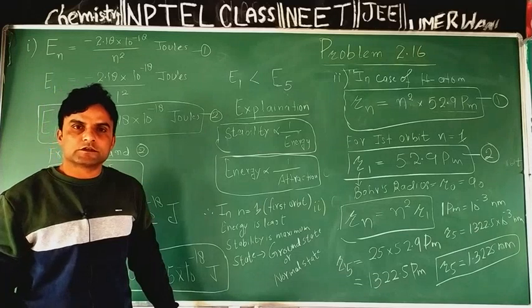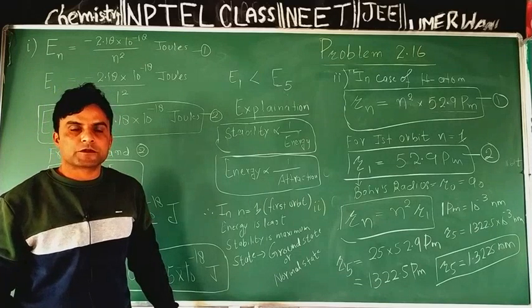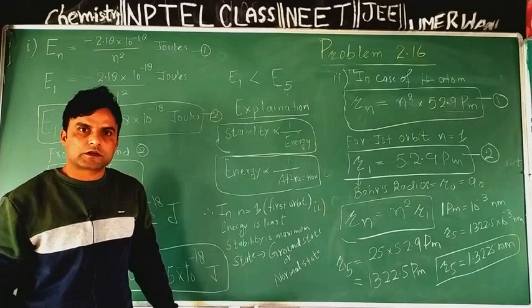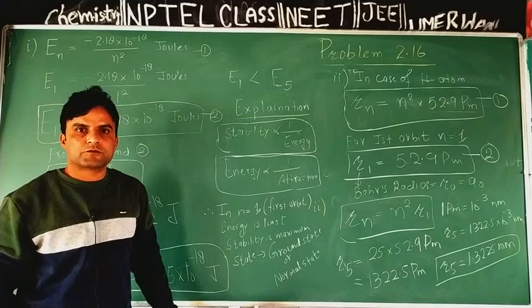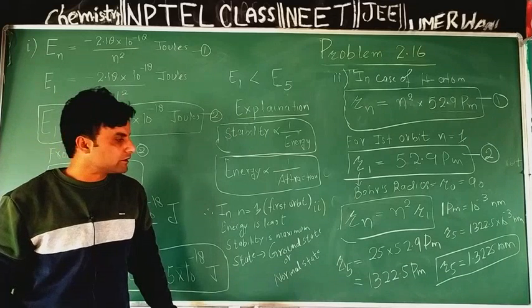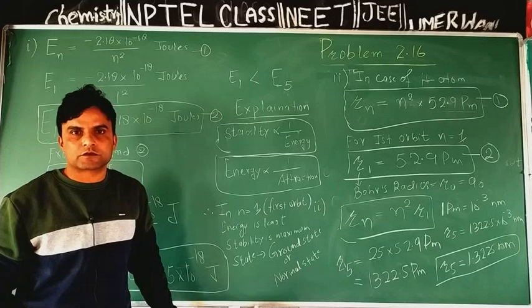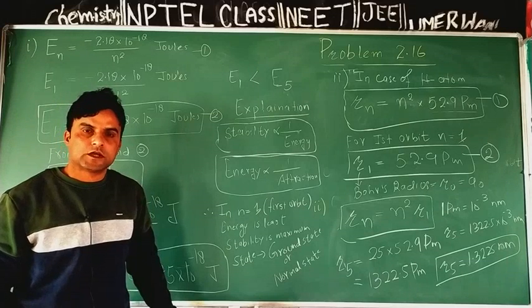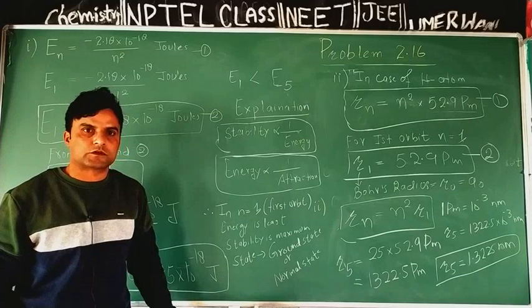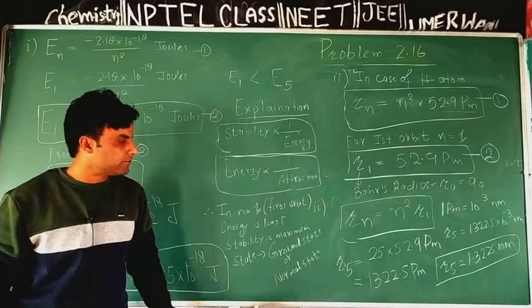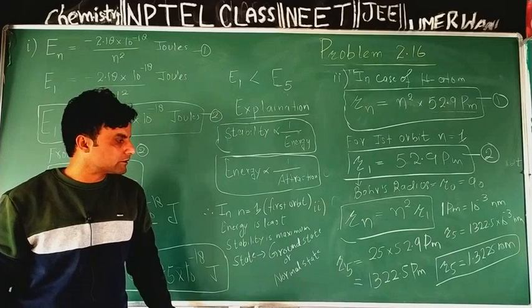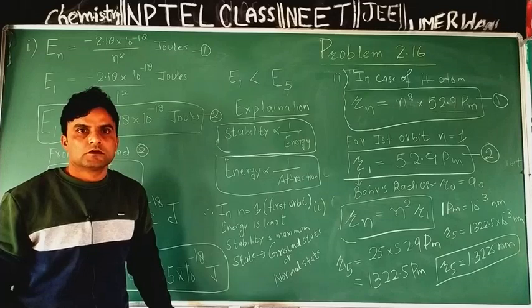What is the radius of first orbit of hydrogen? 52.9 picometer. What is it named? Bohr's radius, represented by R1 or R0 or A0. What is the relation between radius of nth orbit and radius of first orbit? Radius of nth orbit is n square times radius of first orbit. What is the relation between radius of fifth orbit and radius of first orbit? Radius of fifth orbit is 25 times greater than radius of first orbit, and value is equal to 1.3 nanometer. In picometer it is 1322.5 picometer.